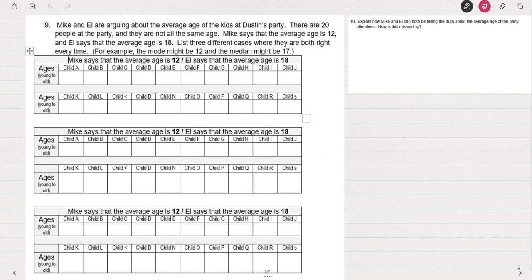Mike and 11, short for L, or L is short for 11, are arguing about the average age of the kids at Dustin's party. So their friend Dustin has invited them to a party. There's 20 children at the party, and L says that the average age is 18, while Mike says, no, the average age is much younger than that, it's 12. So what you're asked to do is show a list of potential ages so that they're both right.